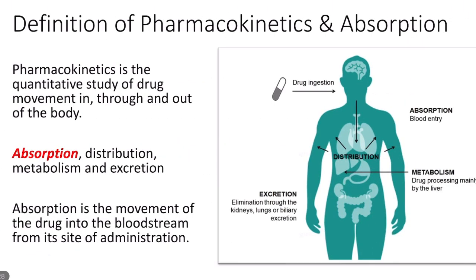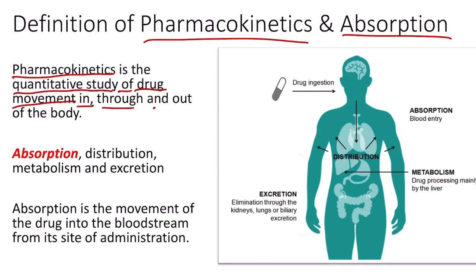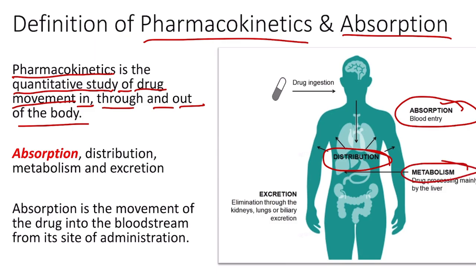Now coming to the first slide, the definition of pharmacokinetics and absorption. What is pharmacokinetics? Pharmacokinetics is basically the quantitative study of the drug movement in, through and out of the body. It includes several processes: absorption, then distribution, then metabolism, and finally excretion, that is ADME.